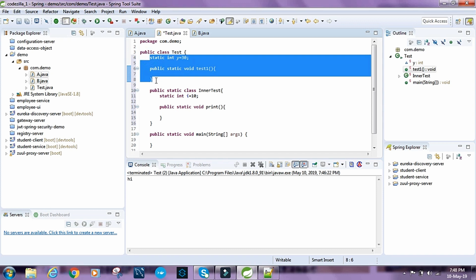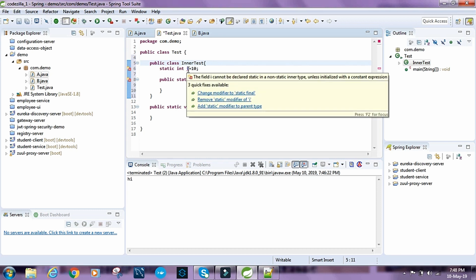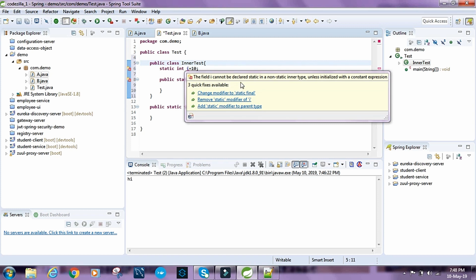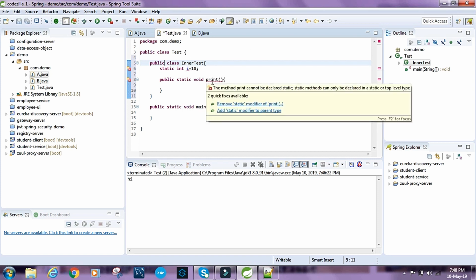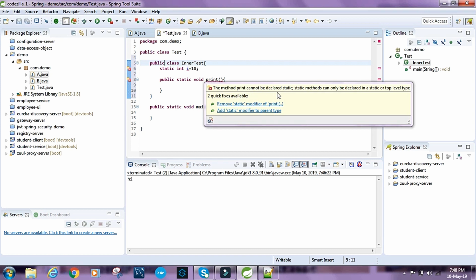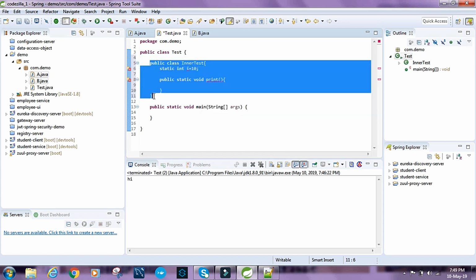But if the inner class is not static, then we cannot have static member variables. The field i cannot be declared static in a non-static inner type unless initialized with a constant expression. And what does this say? The method print cannot be declared static. Static methods can only be declared in a static or top-level type. So we cannot do this.